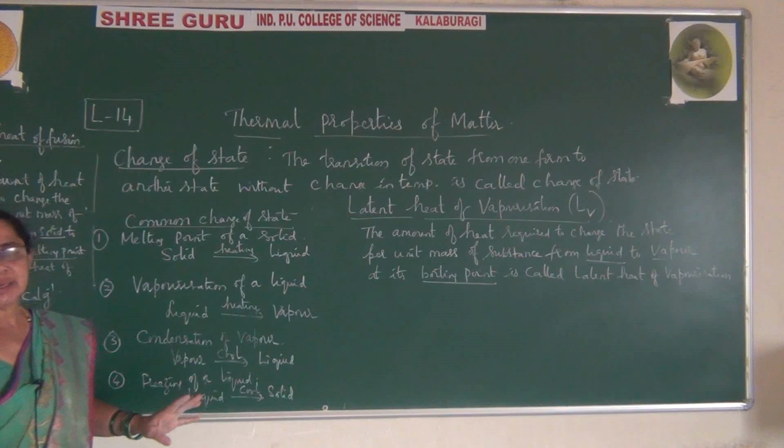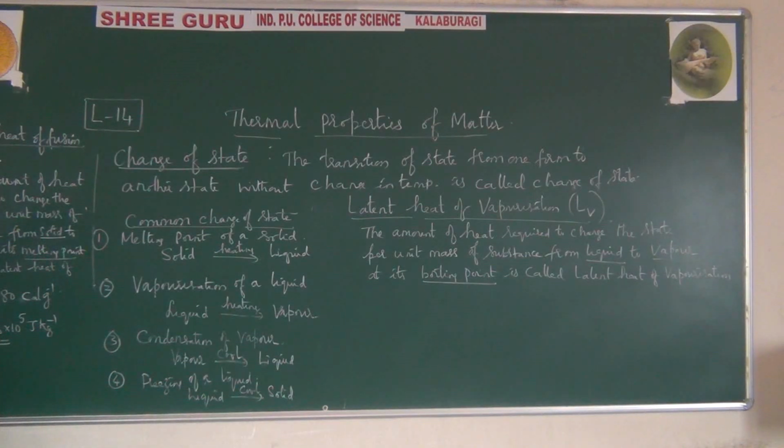Very simple it is. So if you remember one definition it is enough, but you have to remember this condition. So just remember melting point of solid: solid is equal to liquid. Again vaporization, liquid is equal to vapor. If you remember this, heating by increasing the temperature. So here the amount of heat, that is latent heat of fusion, is represented by symbol LF. Latent heat of vaporization, LV.